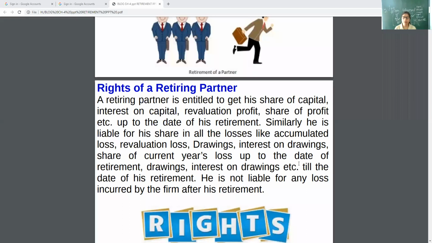Is C liable for that loss? No. Absolutely no, because he is not liable for any loss incurred by the firm after his retirement. If he is not liable for any loss, it means he will not share any profits also after his retirement.